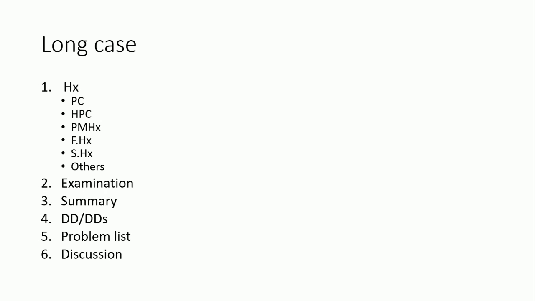As usual, under the history, you will be asking presenting complaint, history of presenting complaint and other stuff, and then examinations, summary, differential diagnosis or diagnosis, problem list, discussion. Most probably you will be having the exact diagnosis. While taking the history, you would know what type of causes you are dealing with. So there won't be that much issue in patients who presented with jaundice. That is a good case to discuss, so no need to worry.